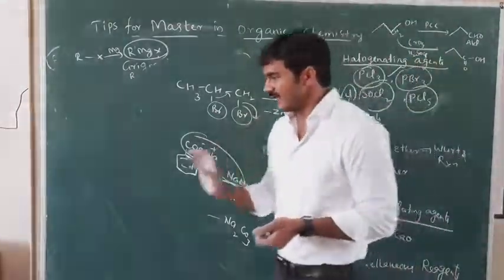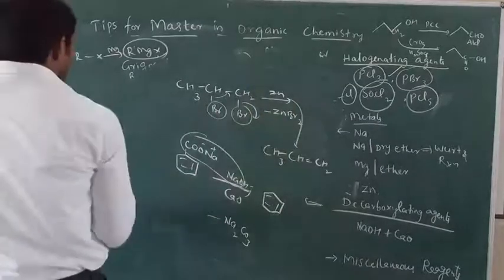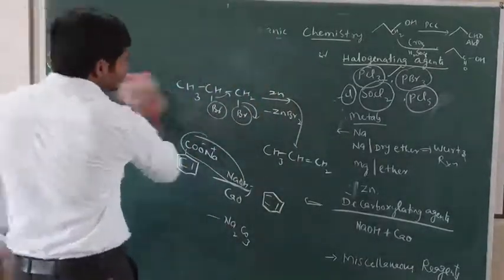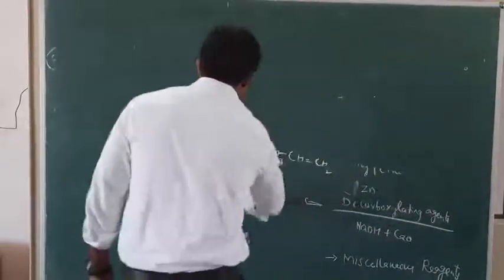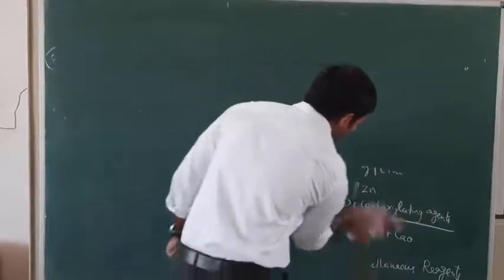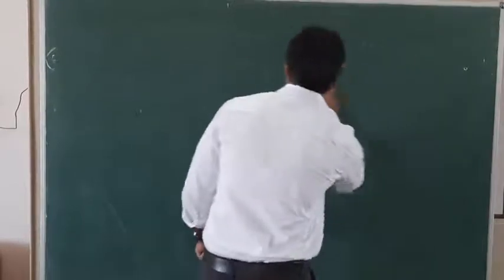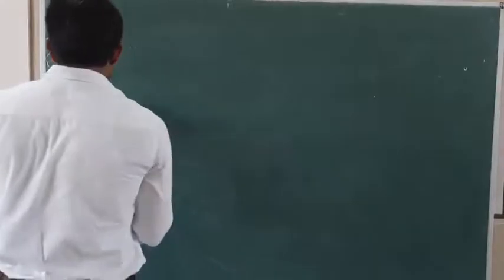Now I'll tell you one reaction by mentioning all the reagents. I have given a few reagents. There are so many reagents in organic chemistry. I mentioned only a few. I will tell you a simple reaction.